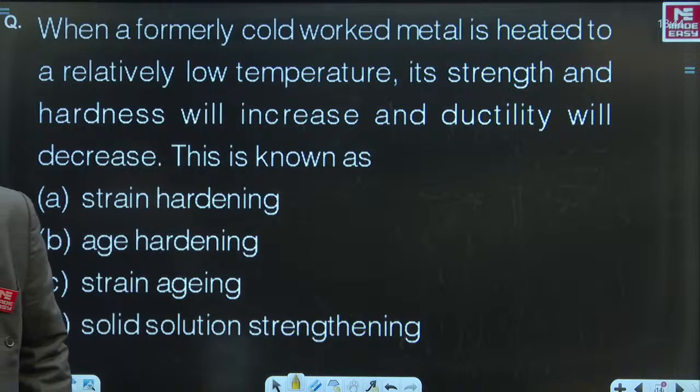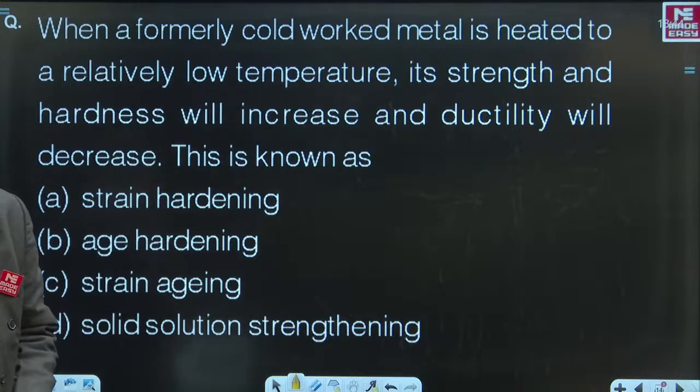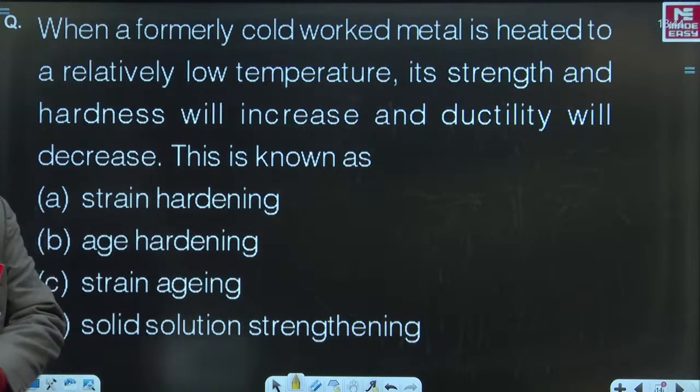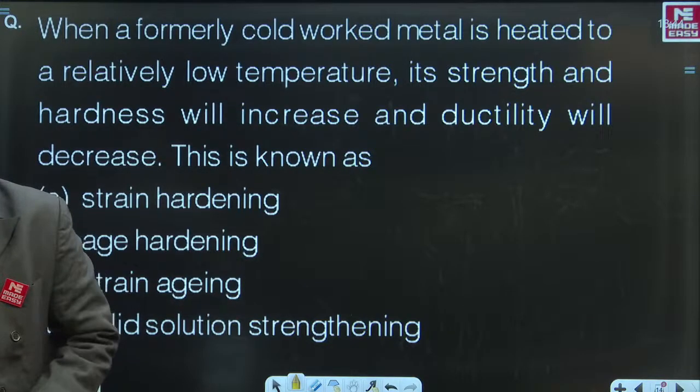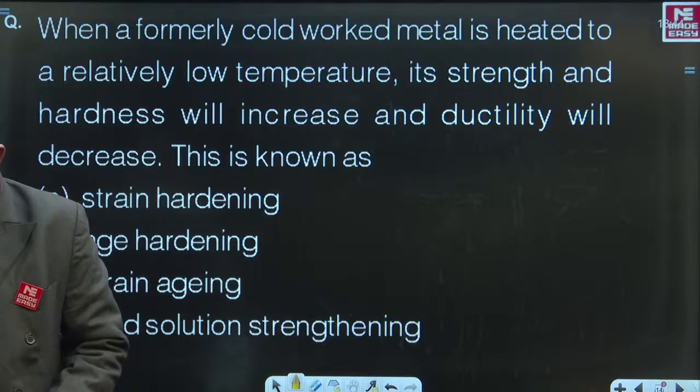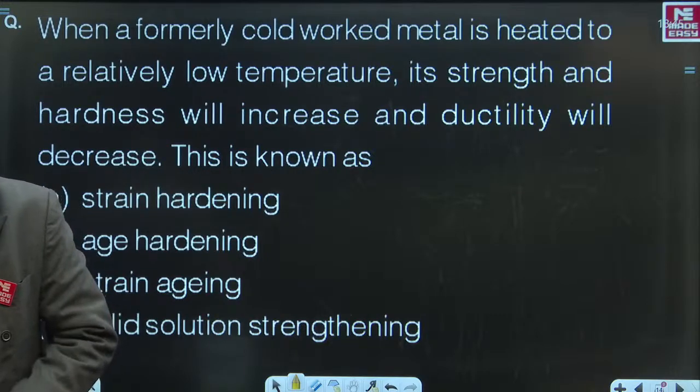Come on, try. When a formerly cold worked metal is heated to a relatively low temperature, its strength and hardness will increase and ductility will decrease. This is known as... come on, waiting for your answer.